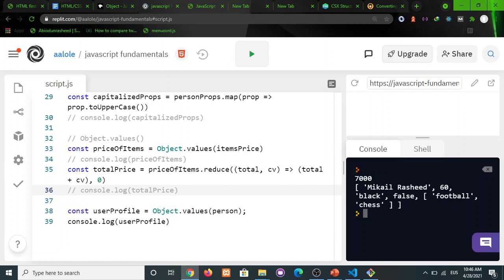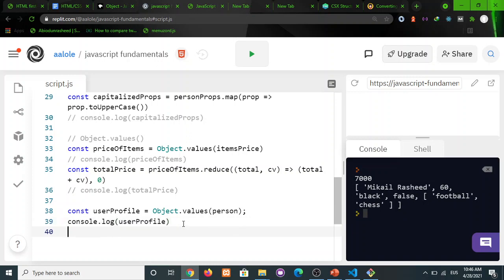The name, the age, the hair color, is not married, which is false, then the hobbies. Okay, and now what can we do? Let's say from this we just want to get the hobbies, right? From this array, you see that hobby itself is an array of hobbies, right?